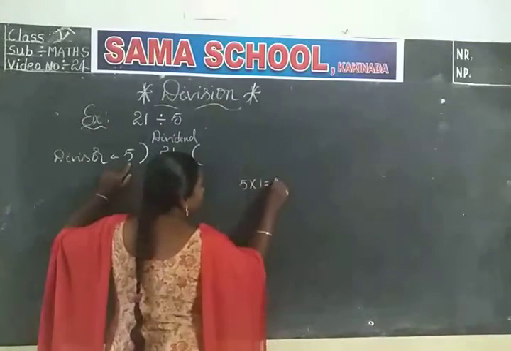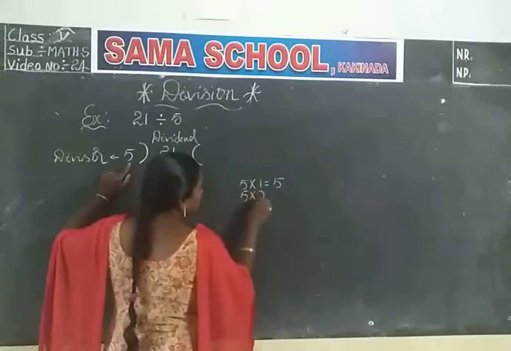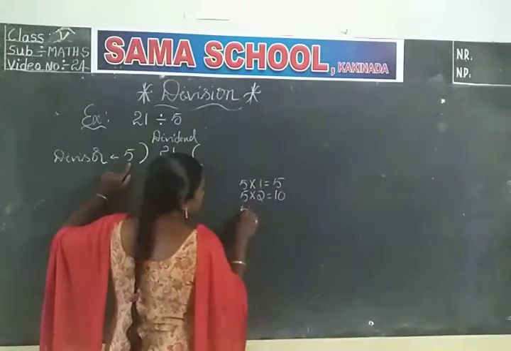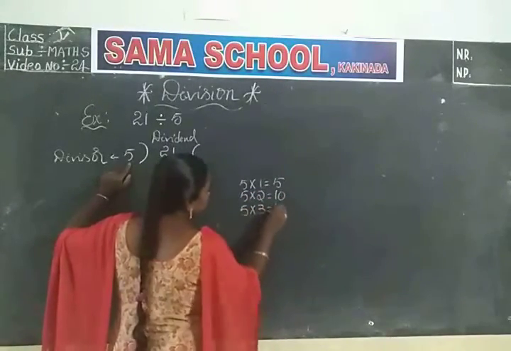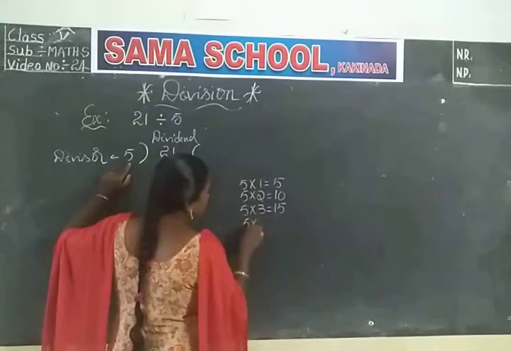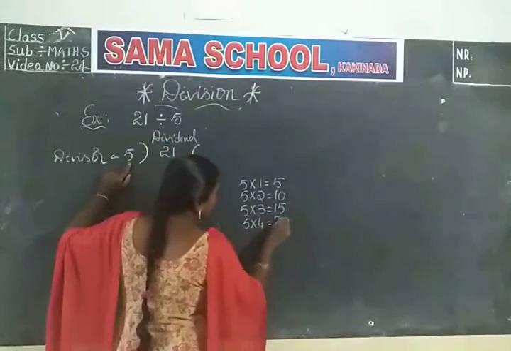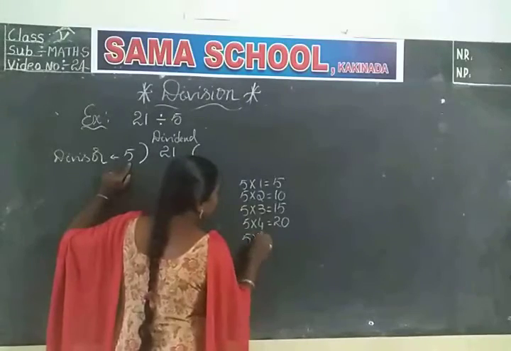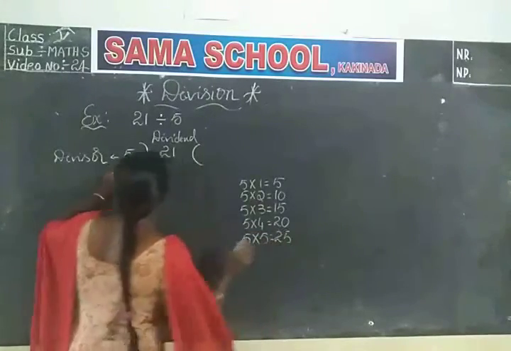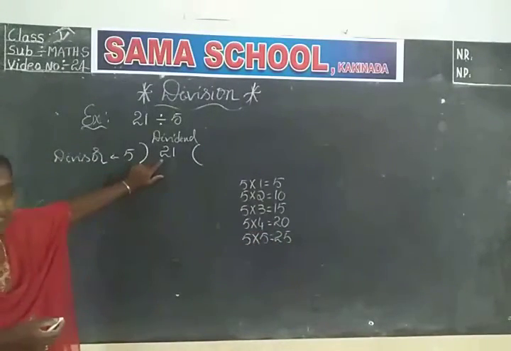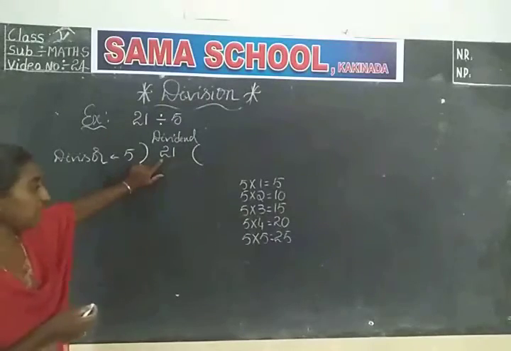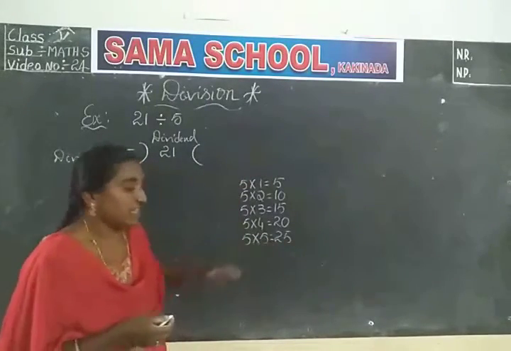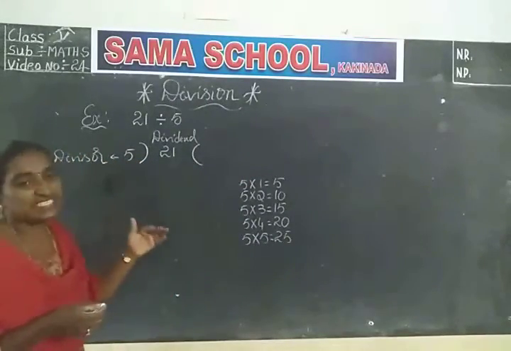5 1s are 5. 5 2s are 10. 5 3s are 15. 5 4s are 20. 5 5s are 25. So you observe the dividend here. 21 is the dividend. And you can check whether exact 21 is there or we have to select the nearest and smallest number.